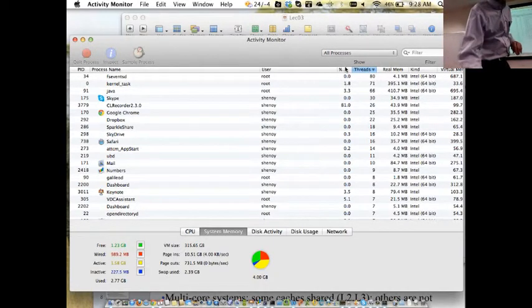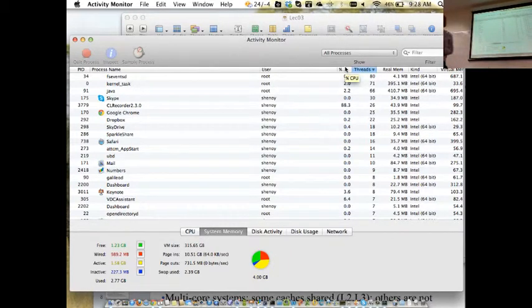Yes? Are these user level threads or kernel level? Good question. I should have asked that question myself. Are these user-level threads or kernel-level threads? Kernel level threads. Keep in mind that this information is coming from the kernel space. So you see process IDs and process names, you see how much memory has been allocated to each process, all of this is coming from the kernel.